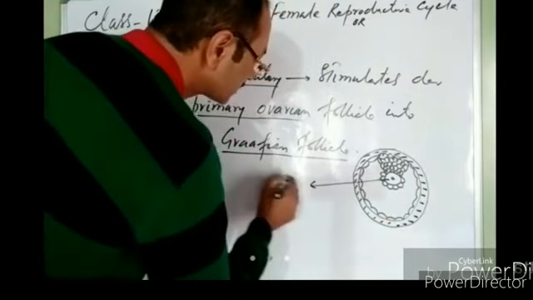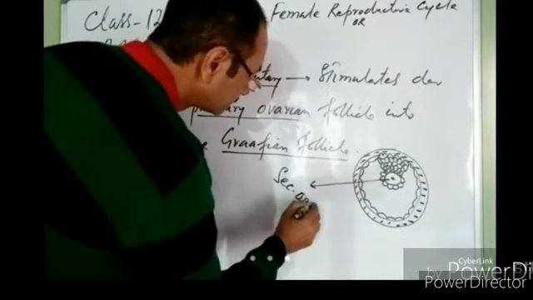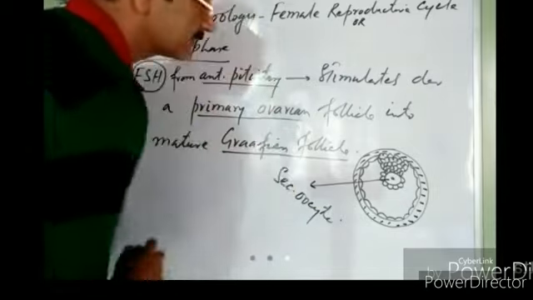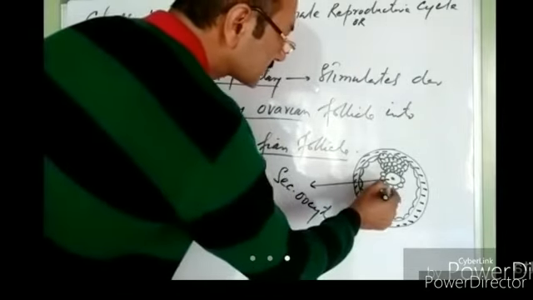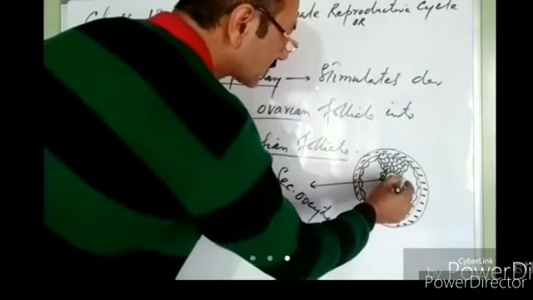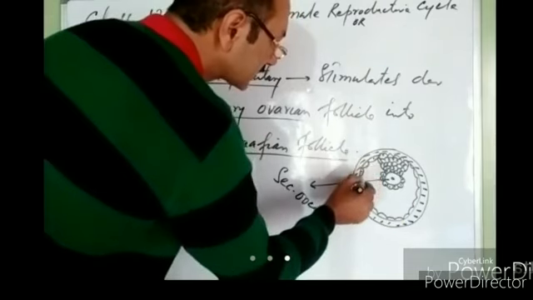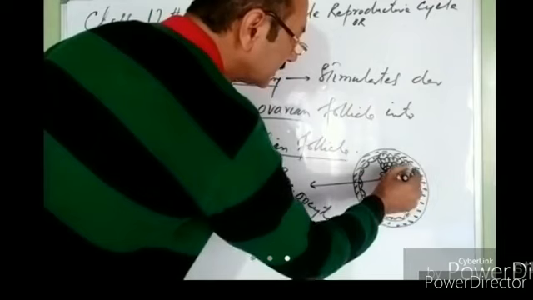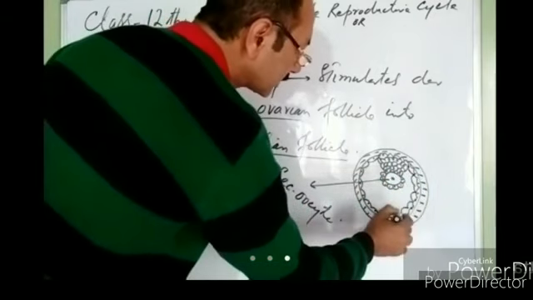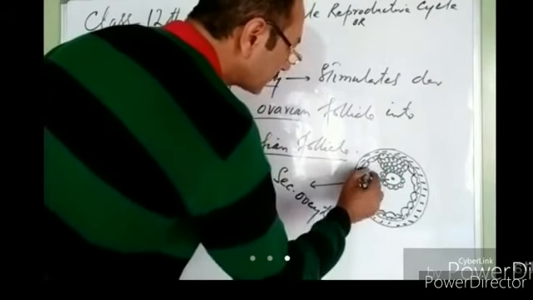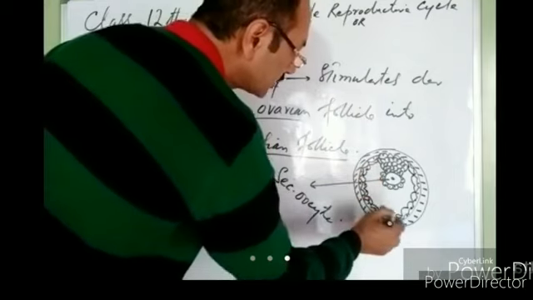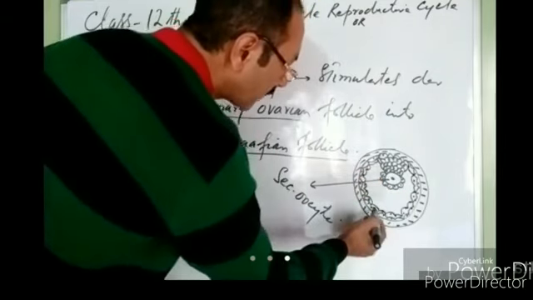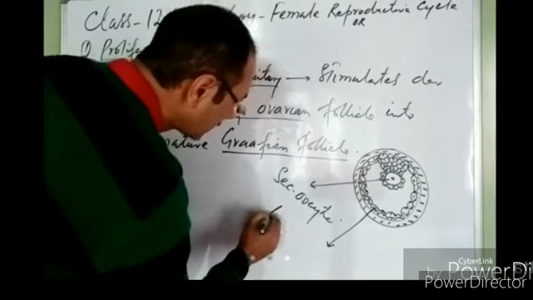This is a secondary oocyte in the Graafian follicle. These are follicular cells surrounding the secondary oocyte. These are follicular cells lining the mature Graafian follicle internally. These follicular cells form theca interna.